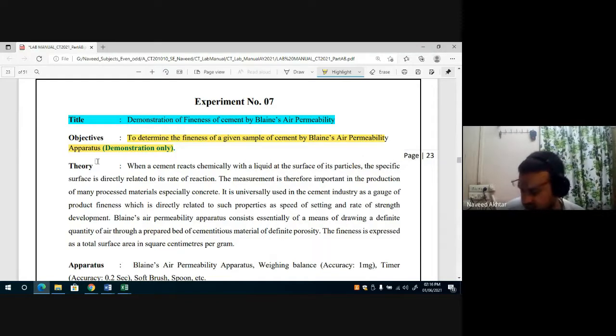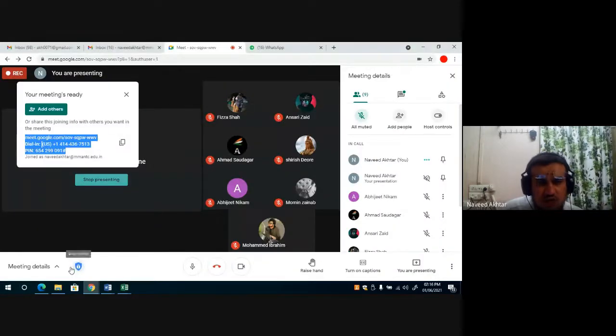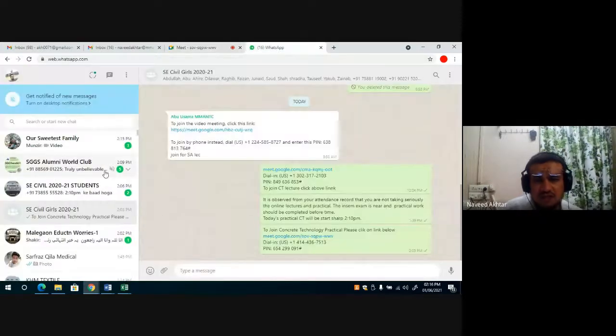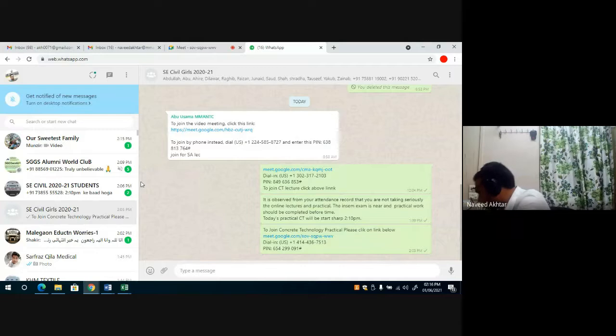So why fineness? More fine particles are needed. As you know, the finer the particle, the more will be the surface area.